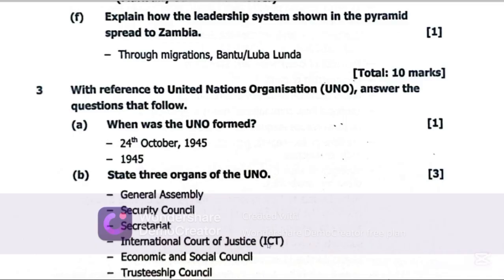Now, sometimes in the exam, they may ask you a question to say, which one of the organs of the UNO is the most powerful organ? So the most powerful organ is the Security Council, and that is for the reason that the Security Council has been given the mandate to maintain world peace. It has been given the mandate to make sure that they send peacekeepers and troops to war zone areas. So the Security Council is the most powerful organ of the United Nations organization.